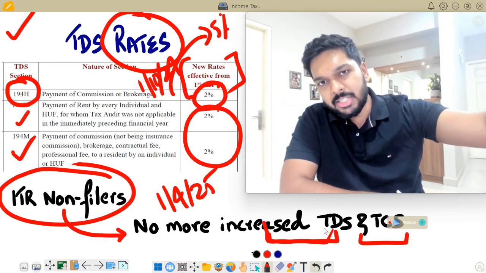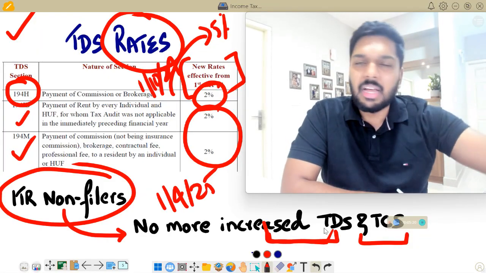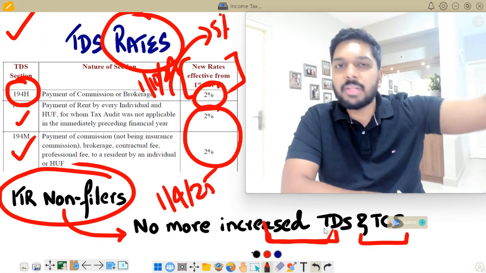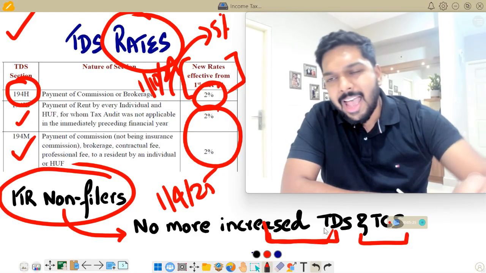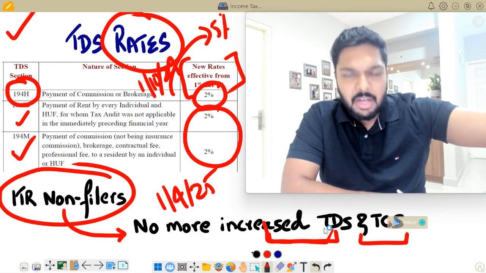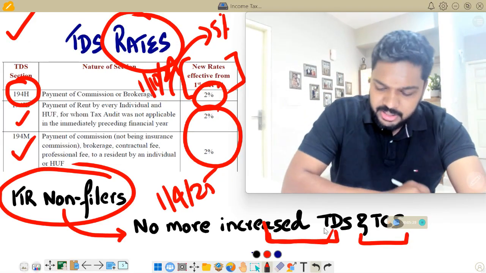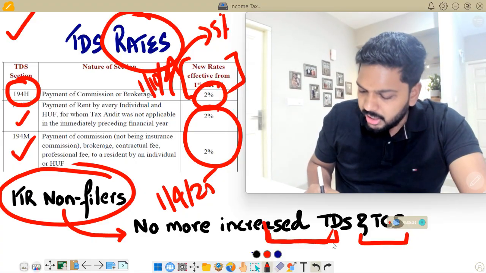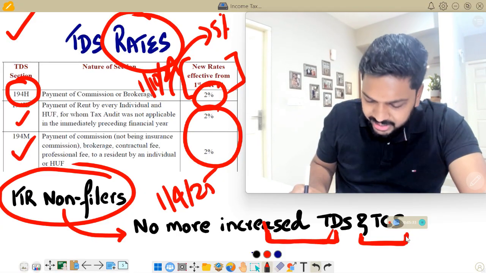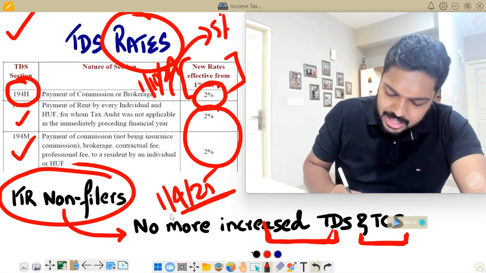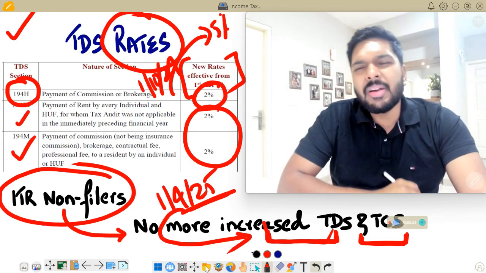which means that if you're making a payment to a person and that person is a non-filer, it could be any payments, rental payments, professional payments, legal fees, whatever, and that person is a non-filer of income tax returns, you need not deduct a higher rate of TDS and TCS from 1st April, because this concept has been done away with. The normal rates would continue to apply.